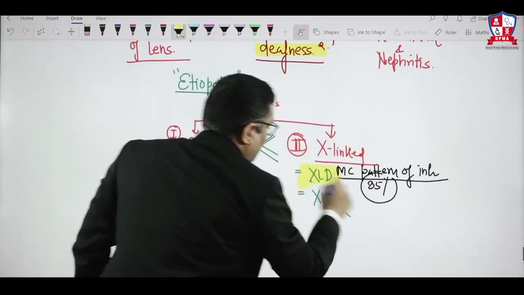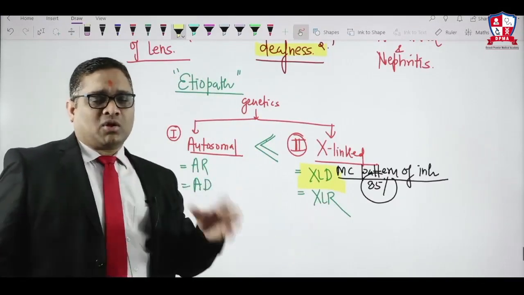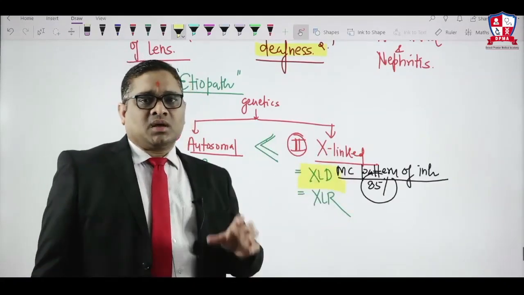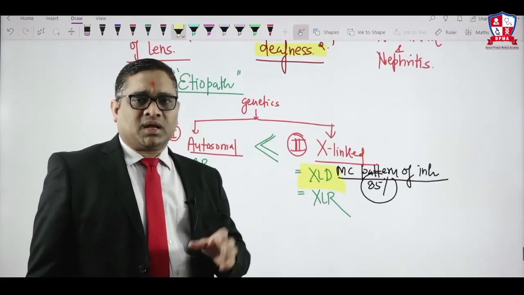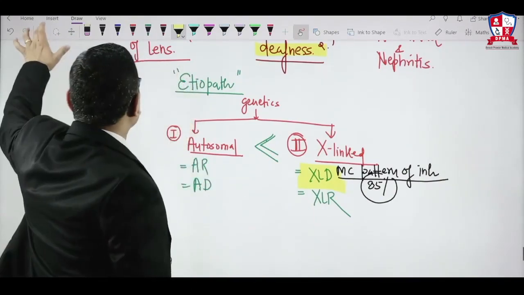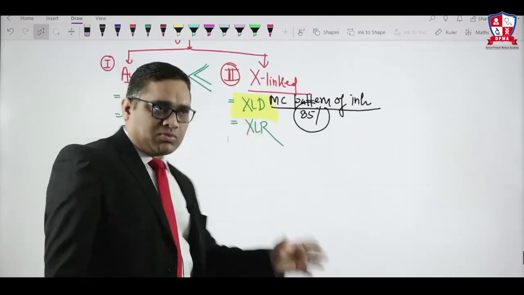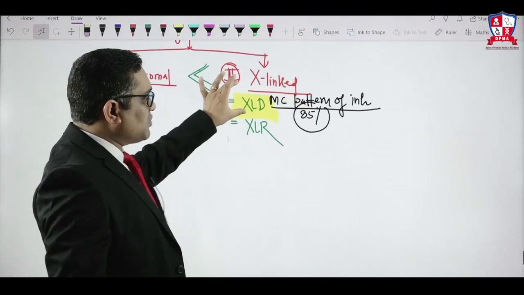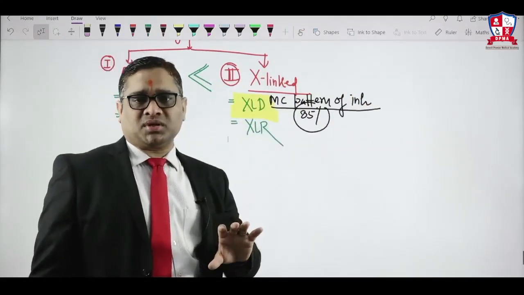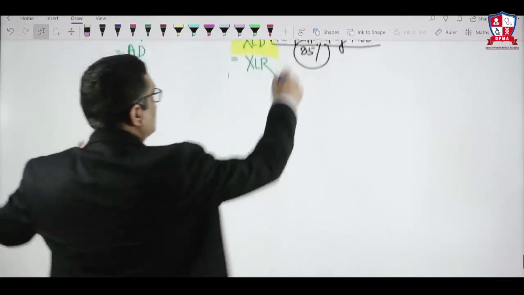This is the controversial question. Many people get confused when they see the language of the Robbins, right? So just remember, X-linked dominant is the most common pattern of inheritance, mentioned in Oxford textbook of medicine as well as one of the important pediatrics books, the OSCE textbook of pediatrics. Both places you will find X-linked dominant is the most common pattern of inheritance, which was the All India question in 2015 and 16, right? So this is the controversial question which we must remember.